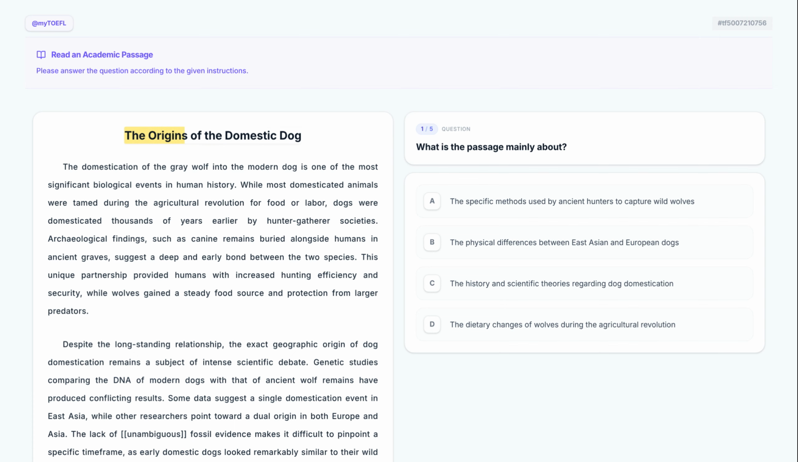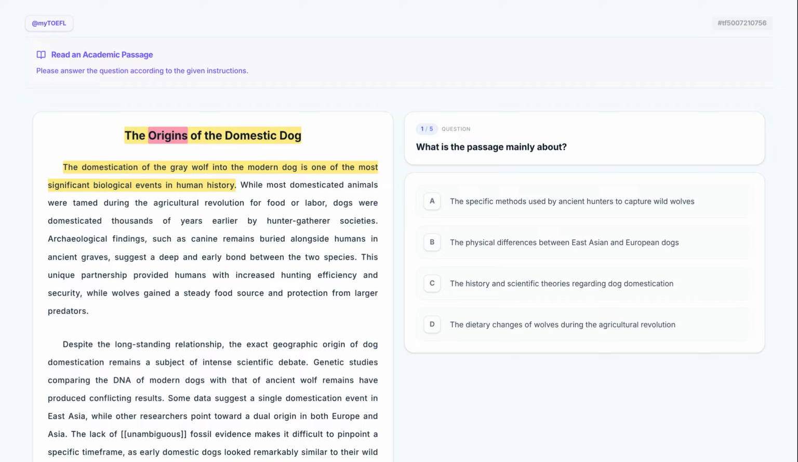The origins of the domestic dog. The title Origins of the Domestic Dog immediately signals that the text will explore the historical and biological roots of a familiar species. As a student, seeing the word origins should tell you to look for theories, timelines, and geographic data.